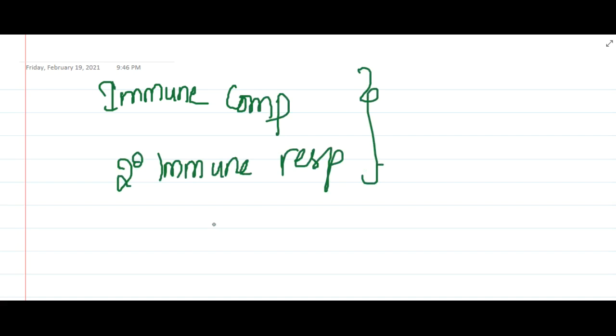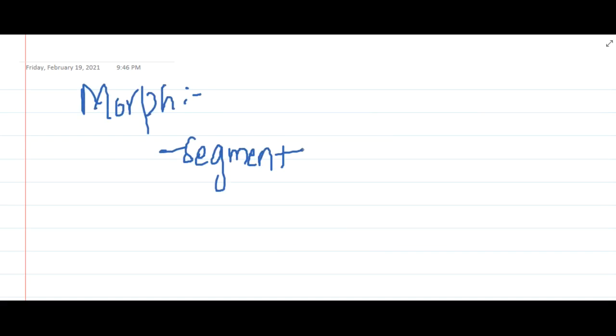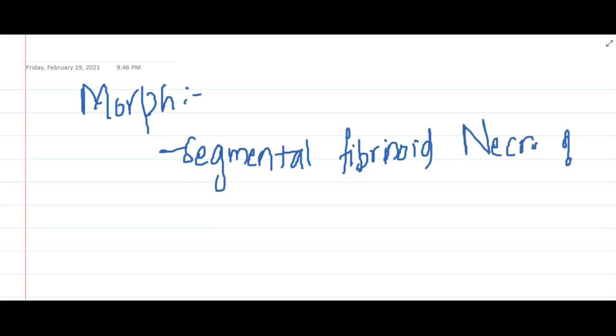Most of the cases are associated with myeloperoxidase antineutrophilic cytoplasmic antibody, right? Next, in the morphology you will see the presence of segmental fibrinoid necrosis of the media, and you will see focal transmural necrosis.